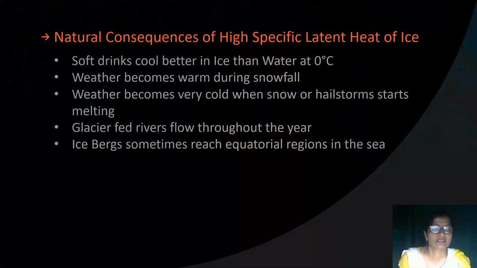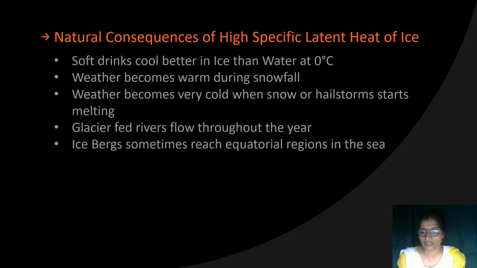Next one is that glacier-fed rivers flow throughout the year. Throughout the year, ice on glaciers melts slowly, as every gram of ice on melting into water at 0 degrees Celsius requires 336 joule of heat energy.